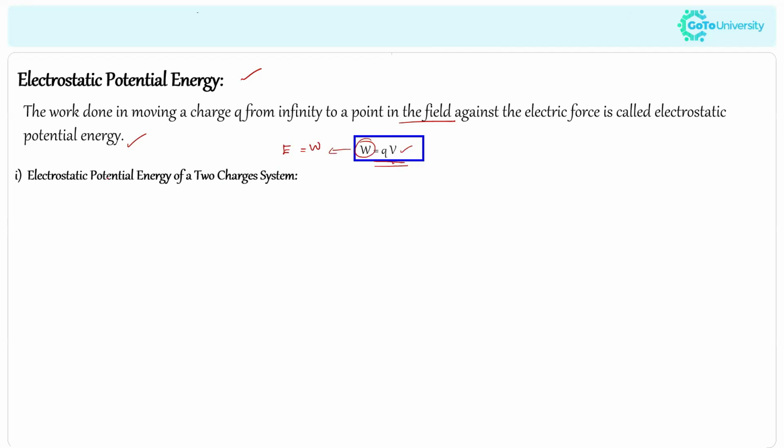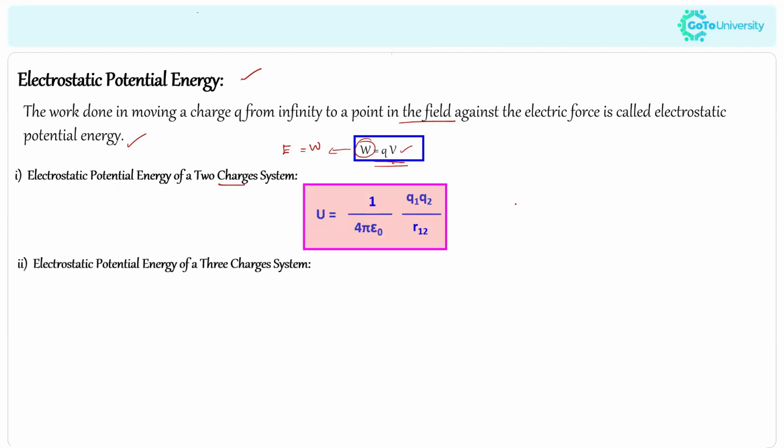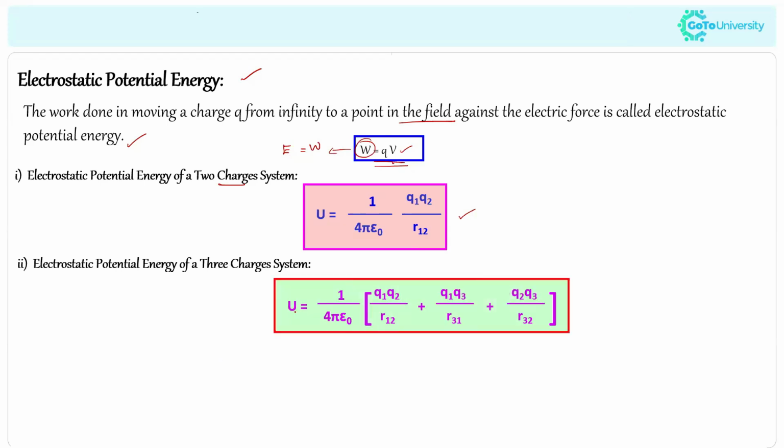So let us see what is happening to the electrostatic potential energy when there are two charges in a system. When there are two charges, the electrostatic potential energy can be calculated using the formula U equals 1 divided by 4 pi epsilon naught times Q1 Q2 divided by R. Similarly, the electric potential energy of a three charge system can be calculated using the formula U equals 1 over 4 pi epsilon naught times Q1 Q2 divided by R12, which is the distance between charge 1 and 2.